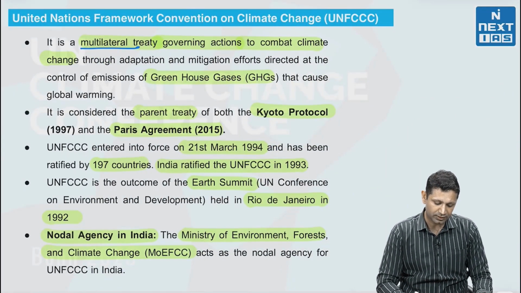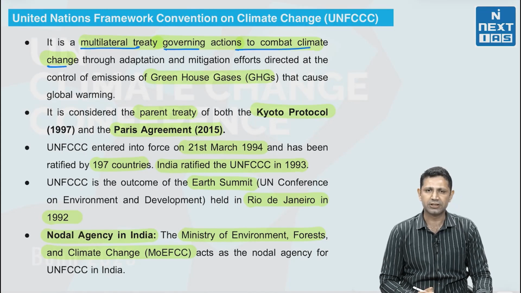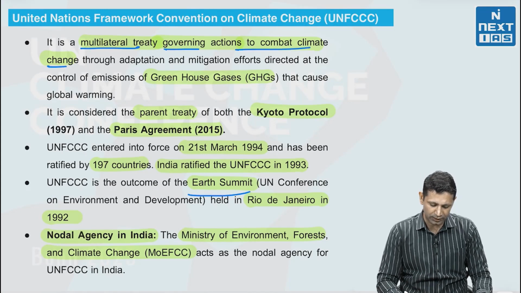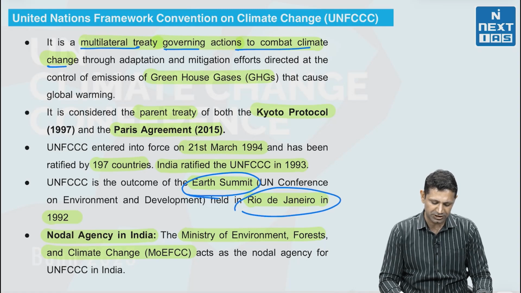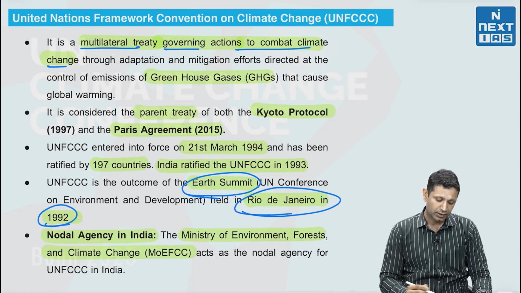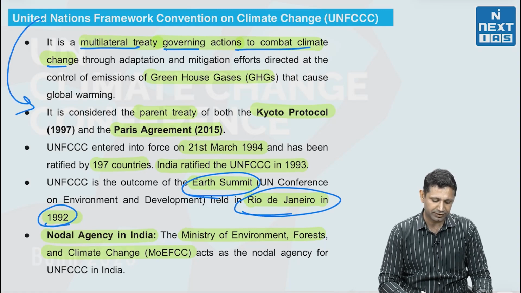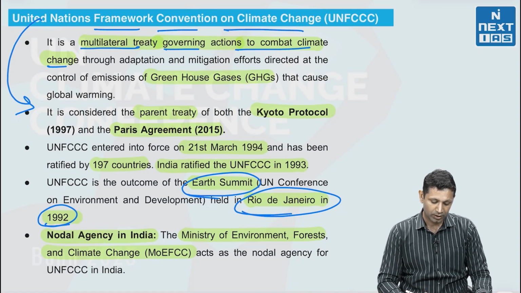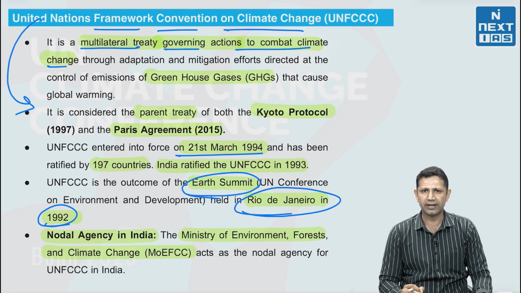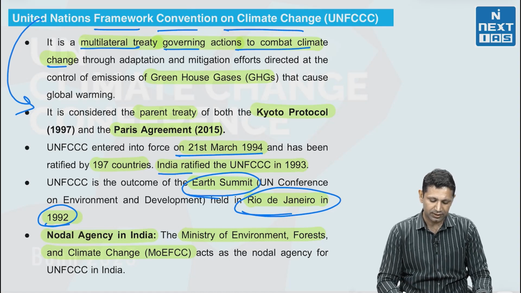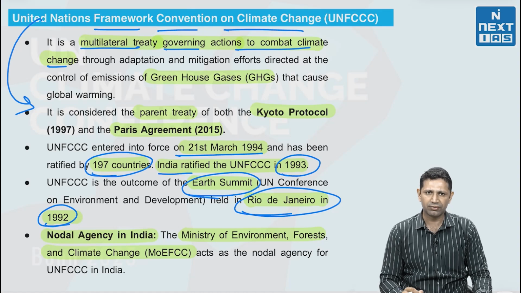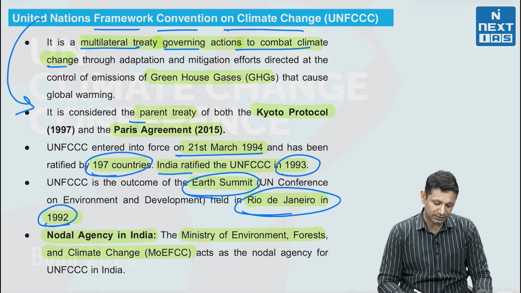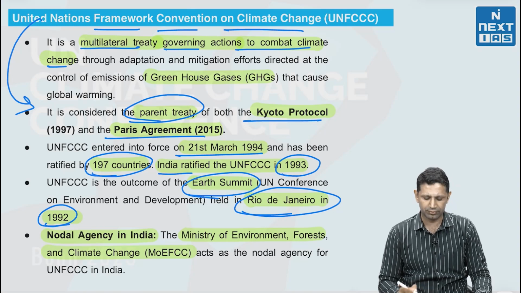Now next is the UNFCCC. It is a multilateral governing action to combat climate change. It is the outcome of the Earth Summit that was held at Rio de Janeiro in 1992. Now this UNFCCC, or United Nations Framework Convention on Climate Change, entered into force on 21st March 1994. India ratified this in 1993. There are a total of 197 countries which have ratified this framework. It is considered the parent treaty for the Kyoto Protocol and the Paris Agreement of 2015.